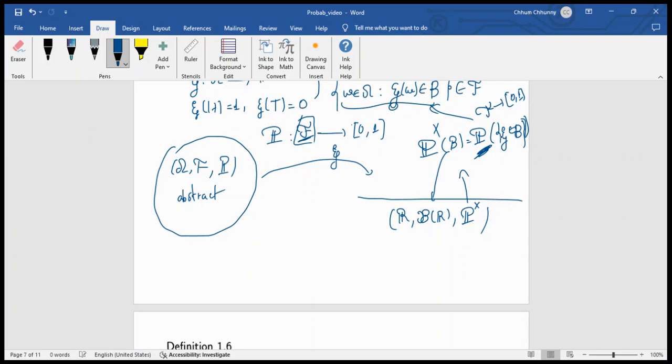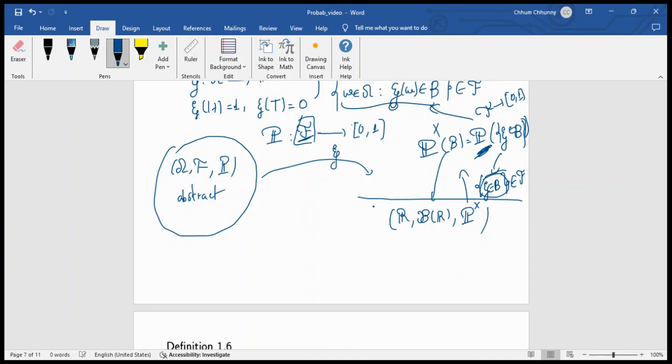So that's why, in the definition of a random variable, the necessary thing is that we require the set of ψ belonging to B to be F-measurable, to belong to F. It means ψ has to be F-measurable, because we map from the abstract probability space to a new one, which is the probability on the real numbers.